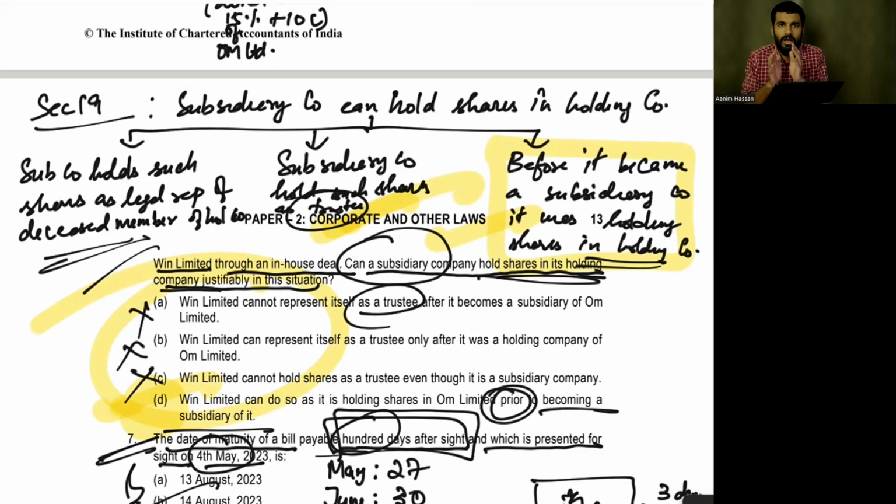Write the first 2-3 questions. After that, take 30 or 45 minutes, however much time you consider for the MCQs, finish the MCQs, then go to the remaining 3 or 4 descriptive questions.